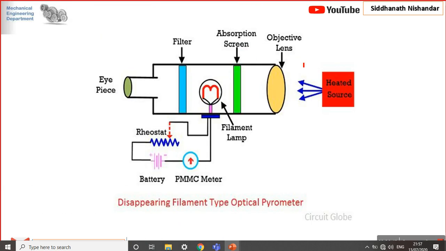Then how does it work? Okay, it works on the principle of a change in the intensity and color of emitted radiations. That is the radiation thermometer. Suppose there is a heated source, okay, it emits some radiation, some light.